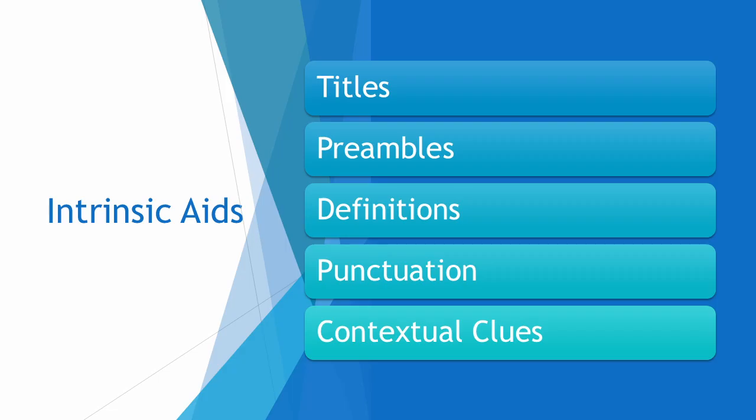The preamble is an intrinsic aid where judges use introductory text to understand purpose, and it guided interpretation in Hayden's case. The definition section is an intrinsic aid where statutory meanings clarify terms, and this guided the court in Fisher v. Bell. The use of punctuation is an intrinsic aid where judges rely on grammatical structure, and this was noted in Hanlon v. Law Society. Internal contextual clues are intrinsic aids where surrounding provisions guide interpretation, and this supported reasoning in Wheatley.